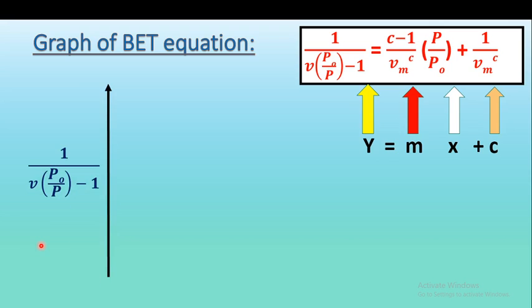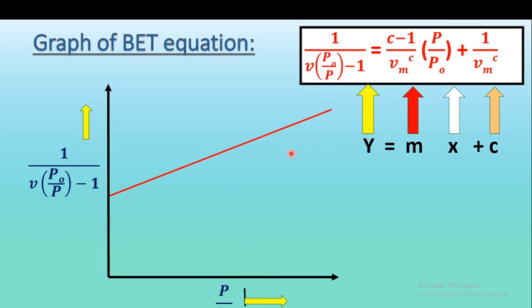If we plot on the y-axis 1 upon V into bracket P0 upon P minus 1, and on the x-axis P upon P0, we get a straight line.